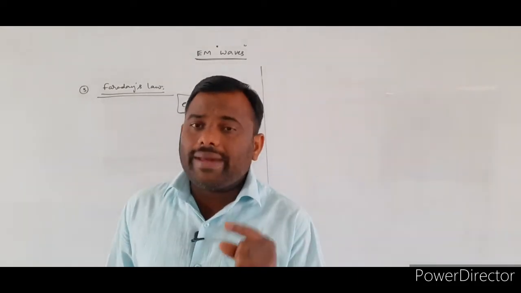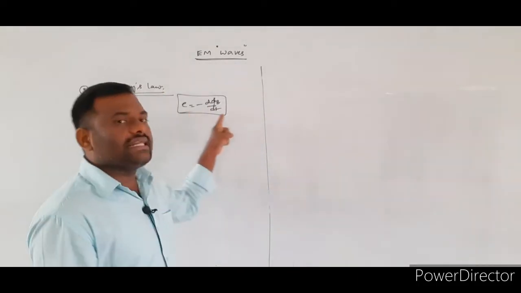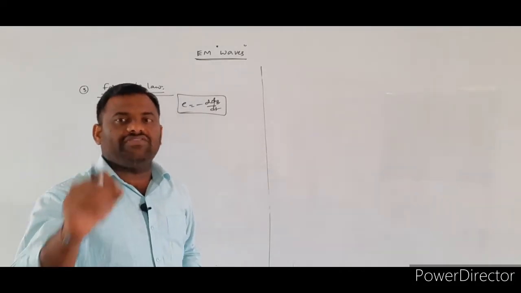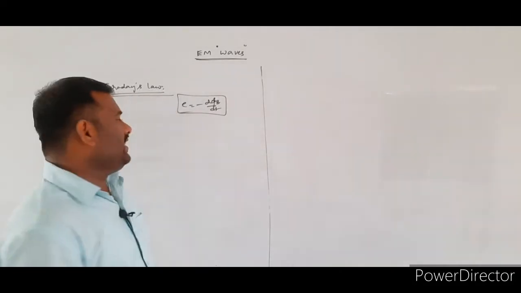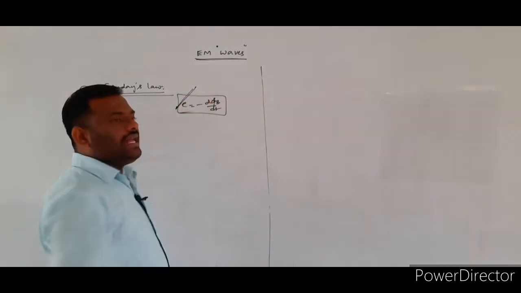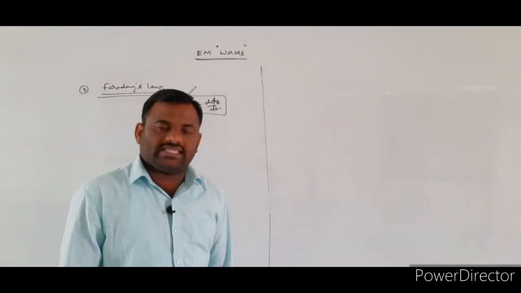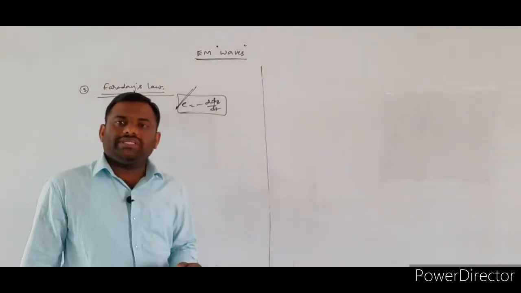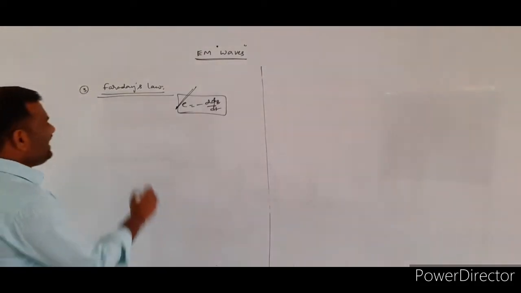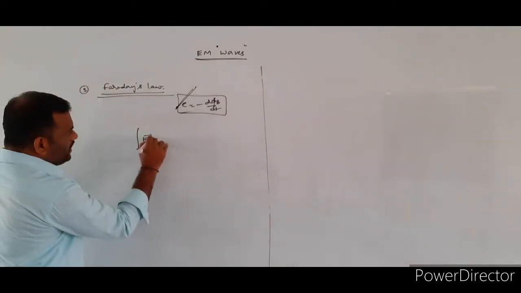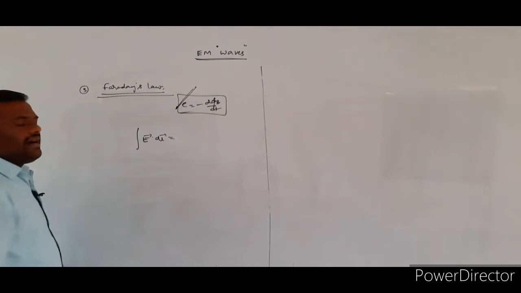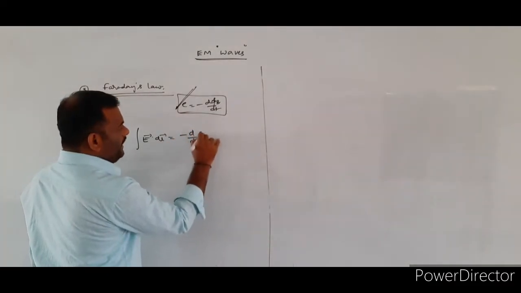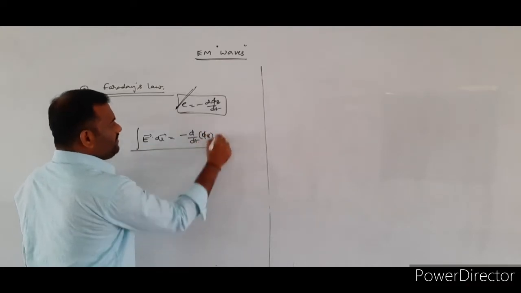But according to Maxwell's equations, he didn't consider this equation. He considered the induced electric field. Once the EMF is there, automatically an electric field also exists. So now, according to Maxwell's third equation, he considered the equation: line integral of E bar dot dl bar is equal to minus d phi by dt.